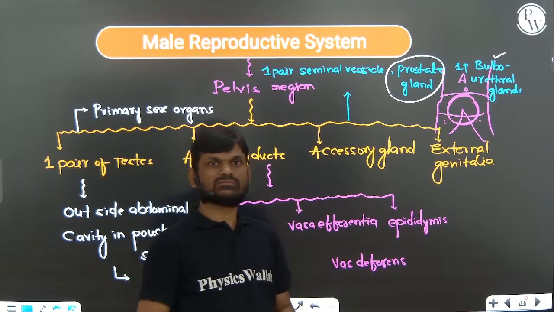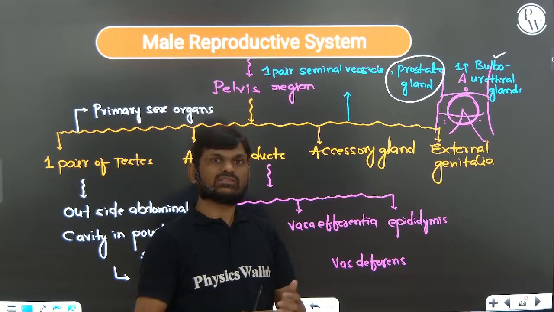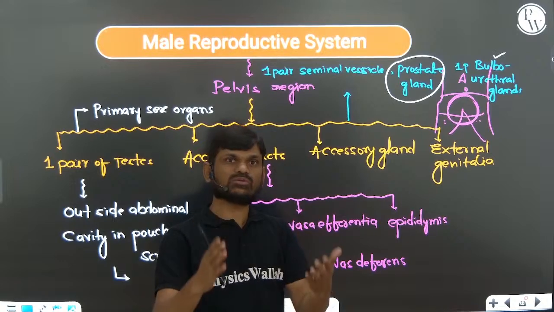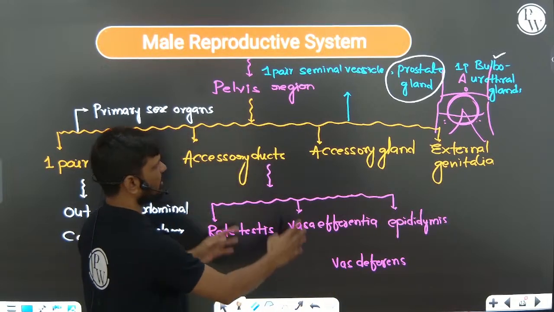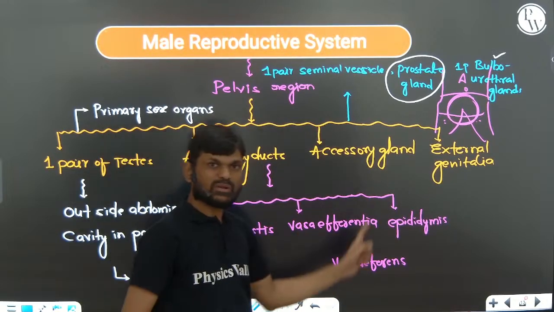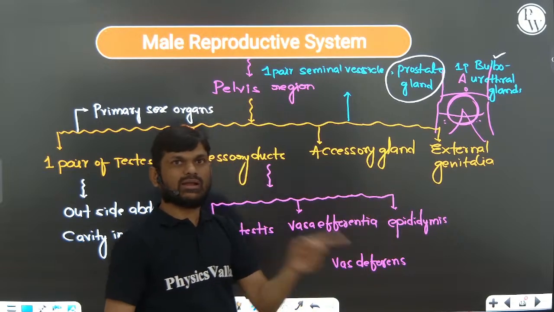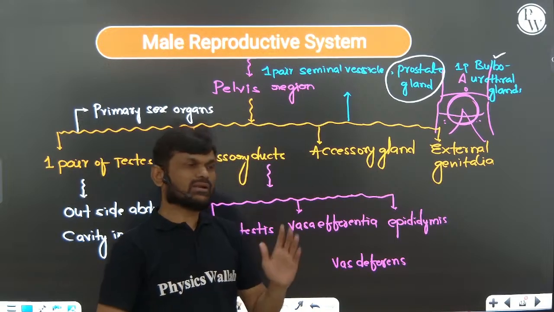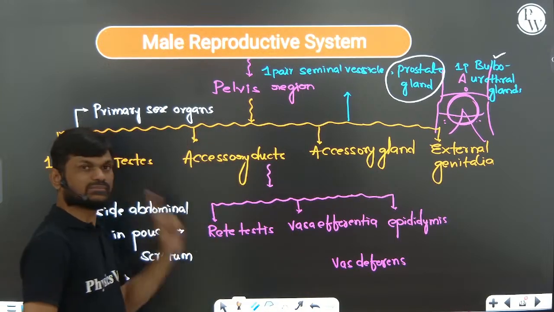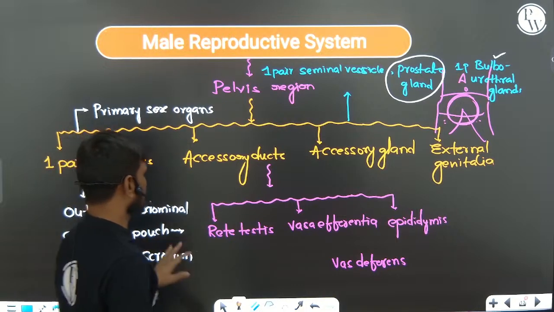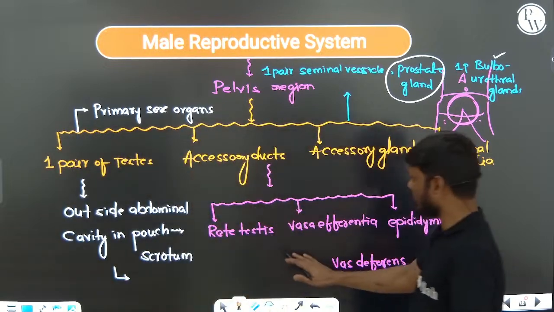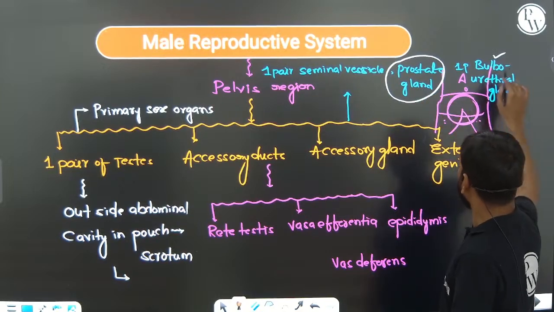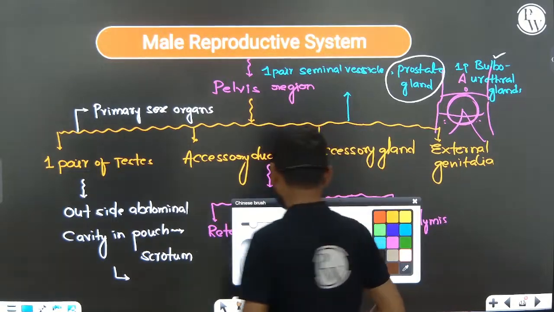Reason: it produces hormones that are important for the growth, development and functioning of the male reproductive organs. Both assertion and reason are right, and the reason is the correct explanation of the assertion. Here you can also remember the accessory ducts: seminal vesicle is paired, prostate is unpaired, bulbourethral gland is paired.